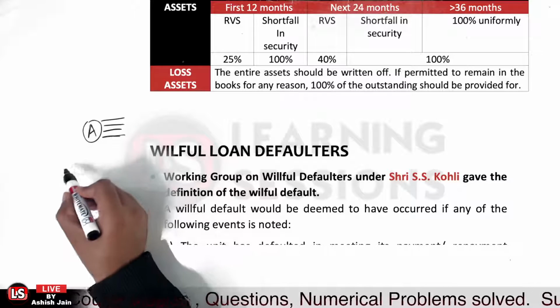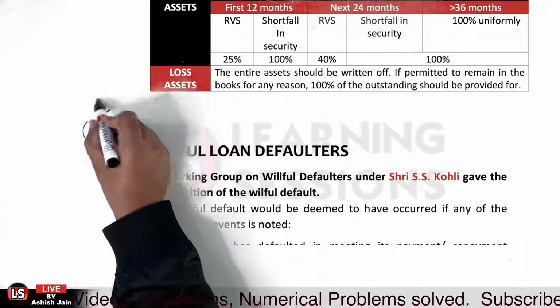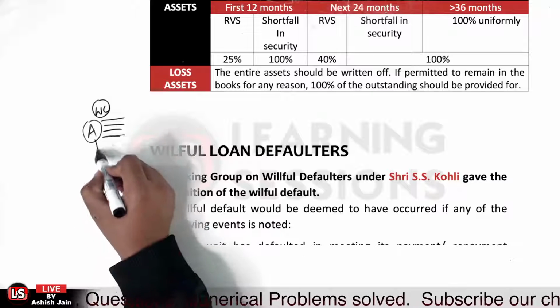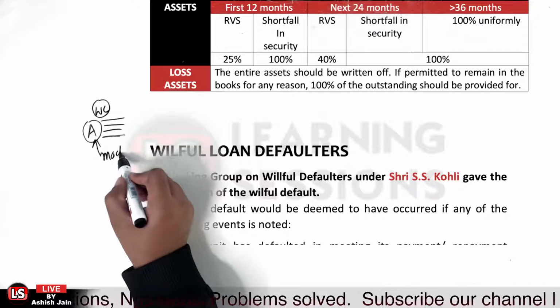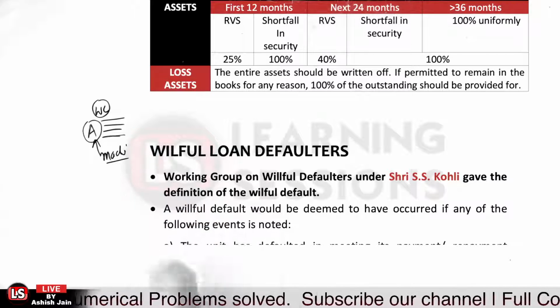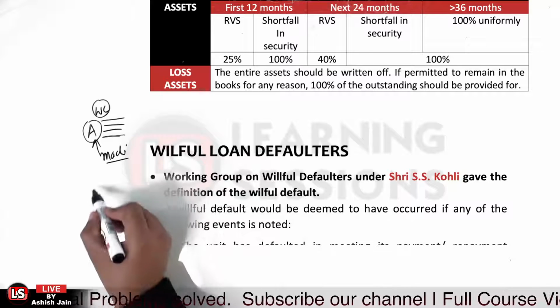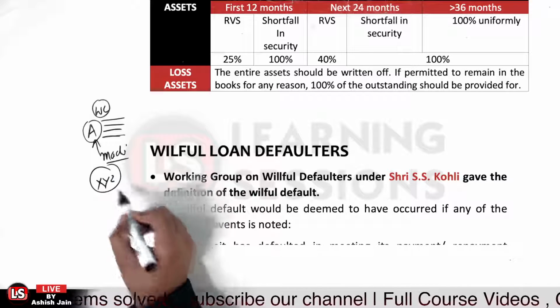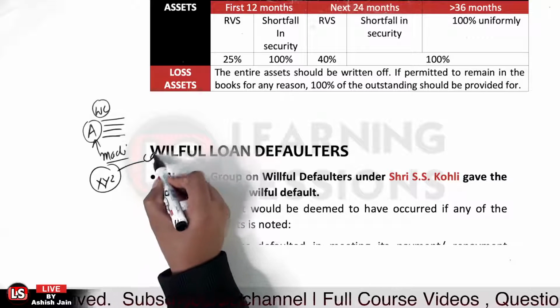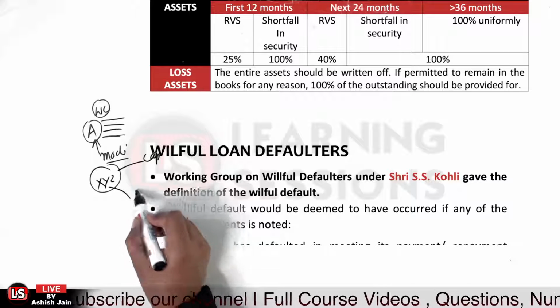You have sanctioned a loan for working capital purposes, but he has purchased machinery out of it. That is related to diversion of funds or siphoning of funds. You sanctioned a loan to the XYZ firm, but they invested the amount into the capital market, or they invested the amount into a sister concern.